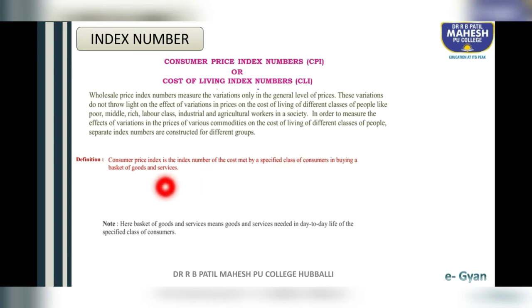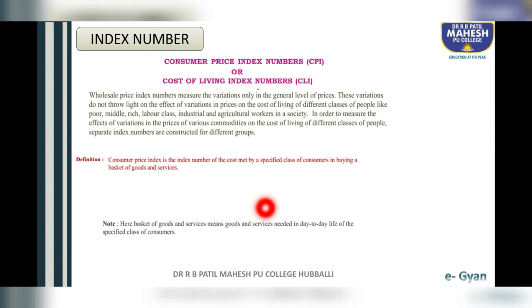What is a basket of goods and services? What do you mean by basket of goods and services? Basket of goods and services means goods and services needed in day-to-day life of the specified class of consumers. So what are the goods and services we need in daily life? In Hindi we say there are three things that are very necessary: khana, kapda, makan.